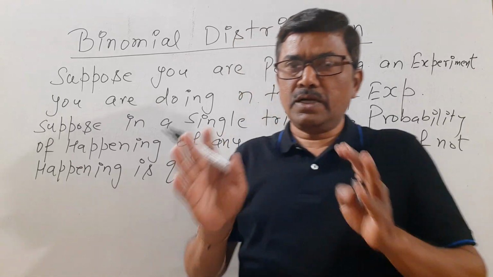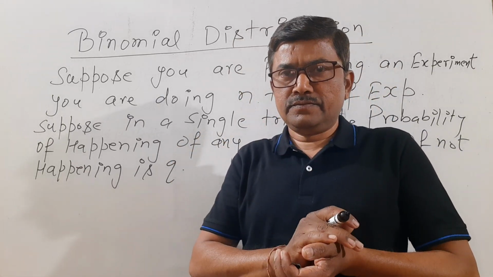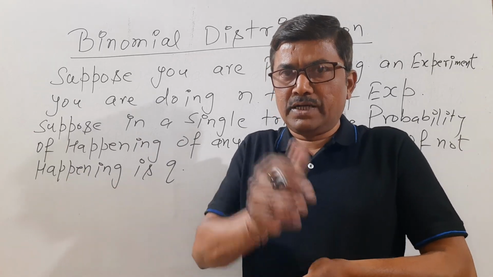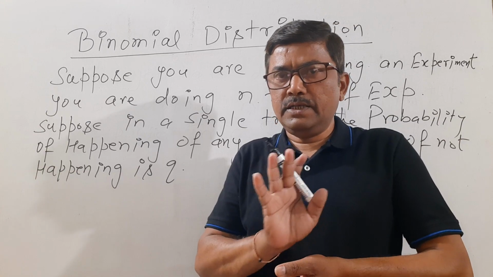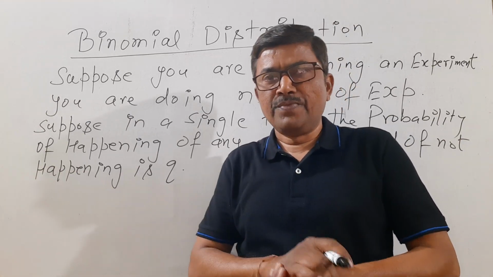You are performing the experiment total n times, but when you perform a single trial, you are tossing the coin only one time, then the probability of the event is p, and the probability of not happening of the event is q.